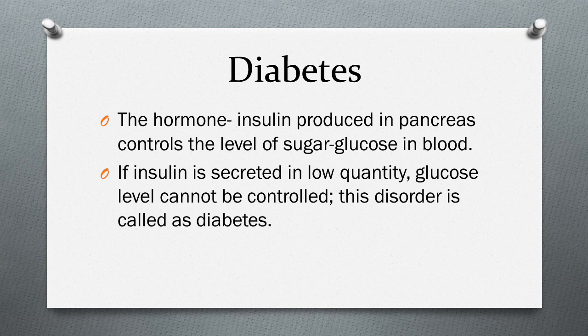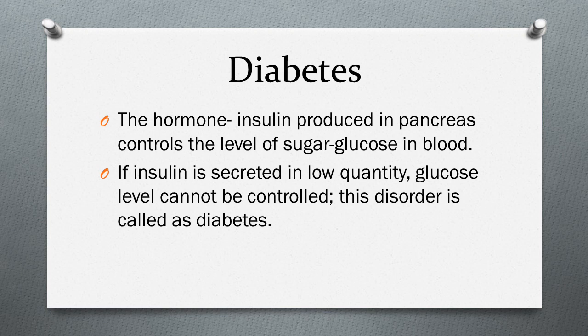Now students, the pancreas produces insulin and other enzymes for digestion that help to break down food.